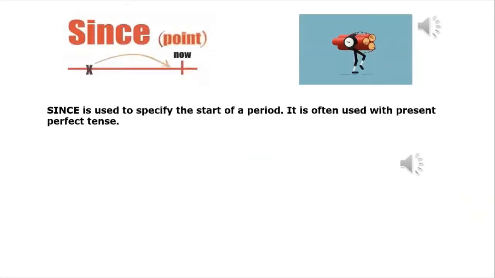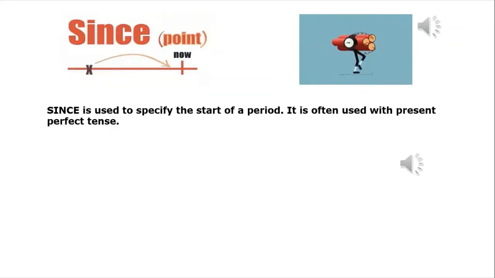Now let's look at since. Since defines a point in time in the past, so this is a specific moment in time. Since gives us the starting point; it defines when things started. Since means a starting point of time in the past until now, until the present.